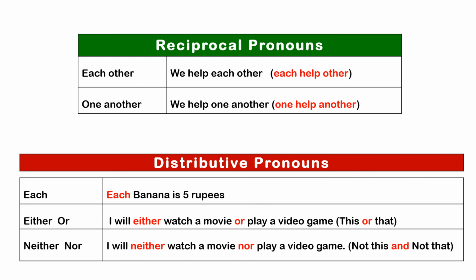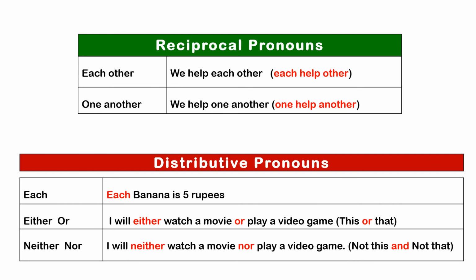First one is each. Example, each banana is 5 rupees. Each means each one. Next, either or. Example, I will either watch a movie or play a video game. It means I will do this or that. Any one of it I will do.